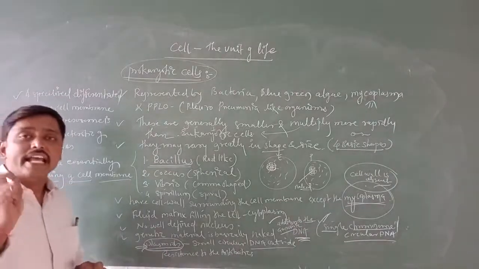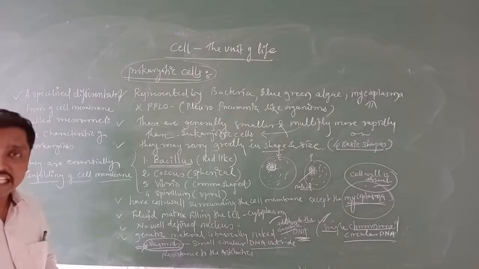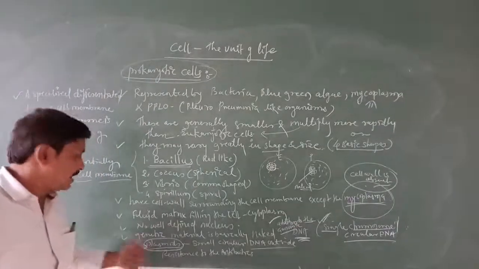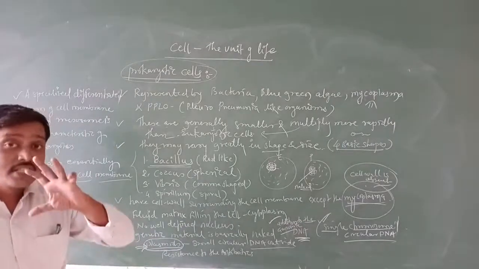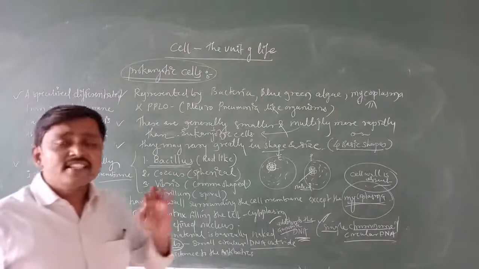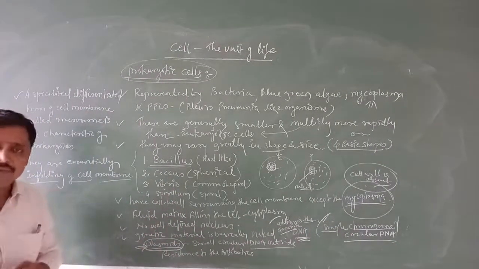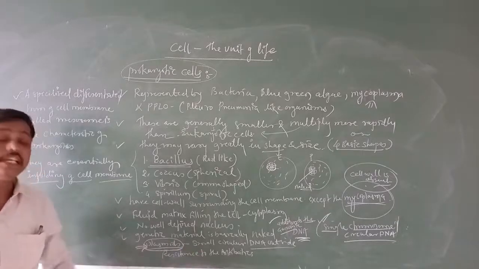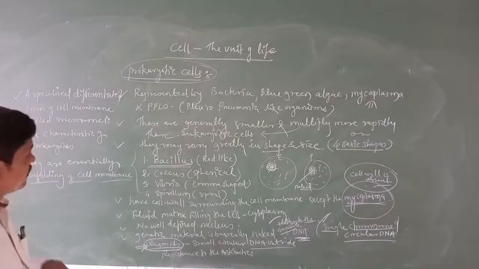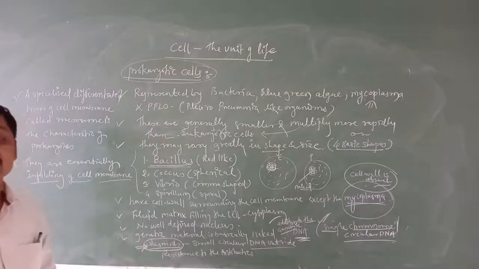Small circular extra chromosomal DNA present in prokaryotic cells is called plasmids. These small extra chromosomal DNAs have a significant character, like resistance to antibiotics, and in such a way we use these plasmids as a vector.